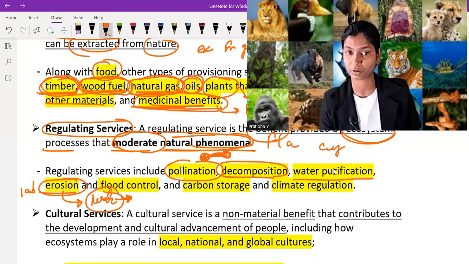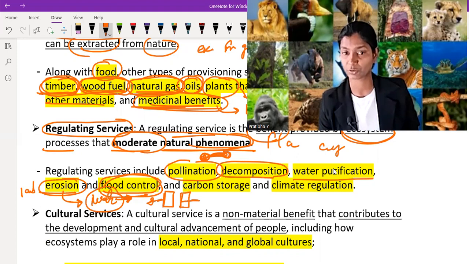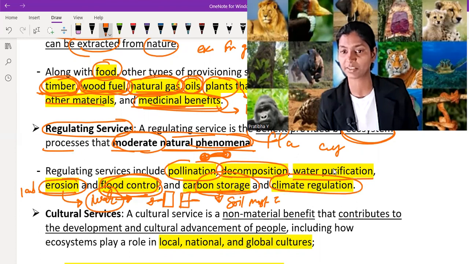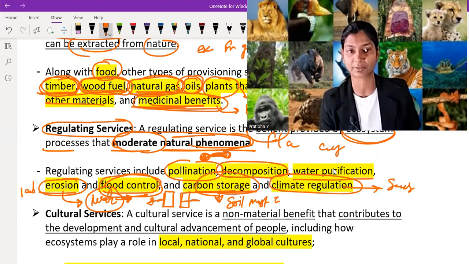Flood control: it controls the flood. Okay, that means not one region is flooded with water more than another, or flooded with water in a way that causes a problem, so it controls the flood. Carbon storage: in nature, we know that soil is the most important resource for carbon storage. And climate regulation: it also regulates the climate by changing the weather and the seasons. So these are examples of regulatory services.